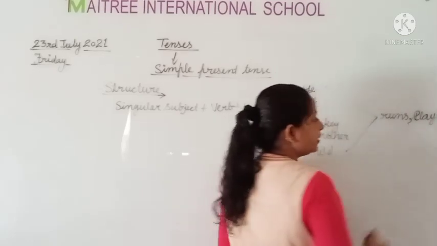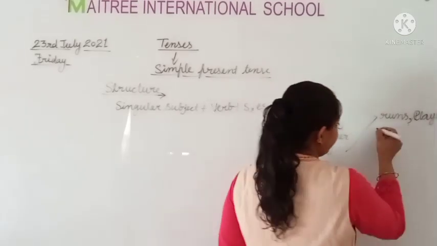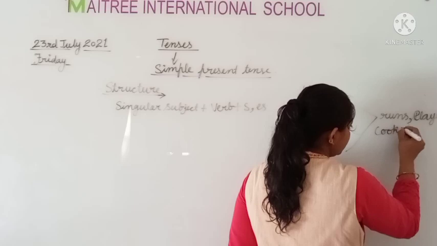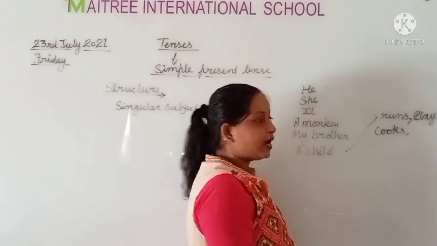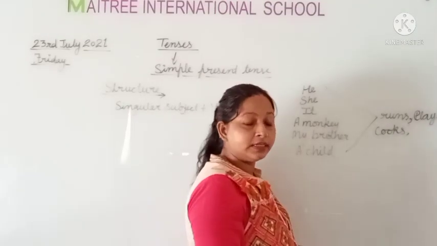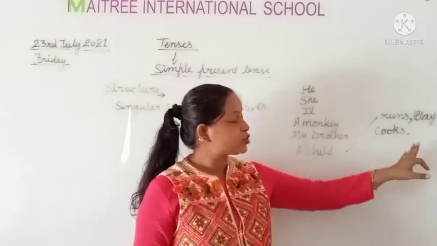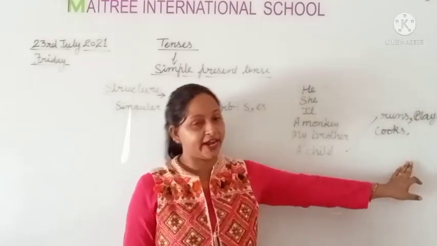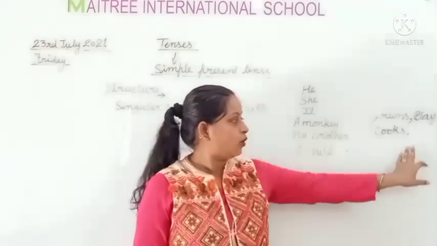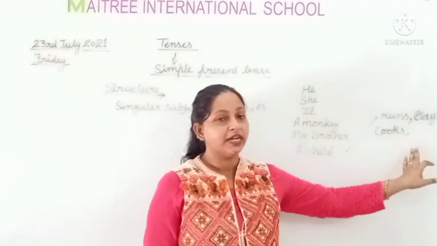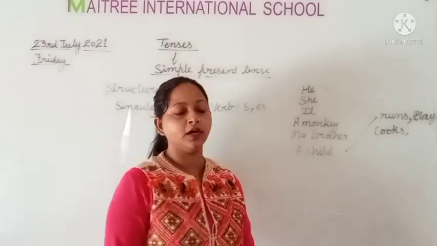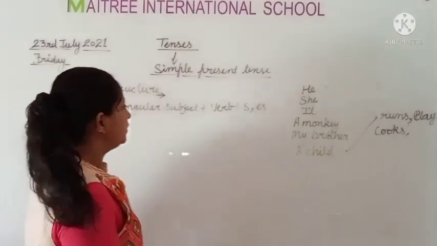Okay, if we have cook, then we use cooks. Okay, if we have read, learn, any verb, then you use s or es form with that action word, with that verb. Okay, like this, runs, plays, cooks. Clear to all students? To write an example for this one.